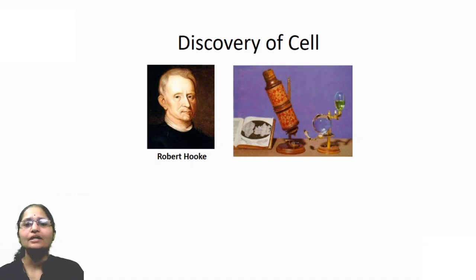Robert Hooke had made a very simple microscope. This scientist was there in the 17th century. He had made his microscope, you can see it in this picture, and he had used an oil lamp to illuminate the object. Of course, because in the 17th century, electricity was not there. So Robert Hooke had made this microscope, and his curiosity made him observe the cork section under it.